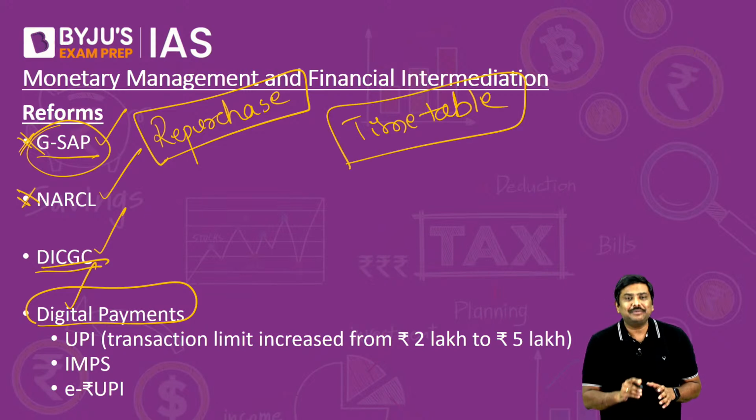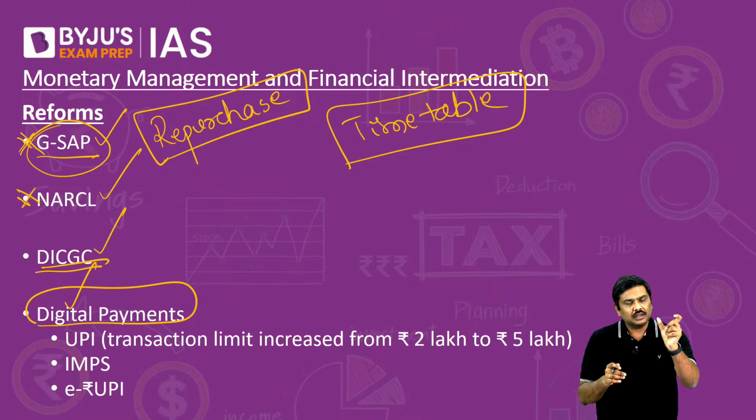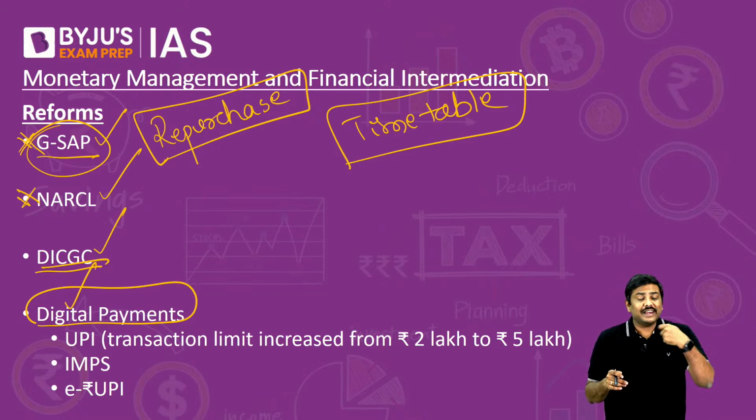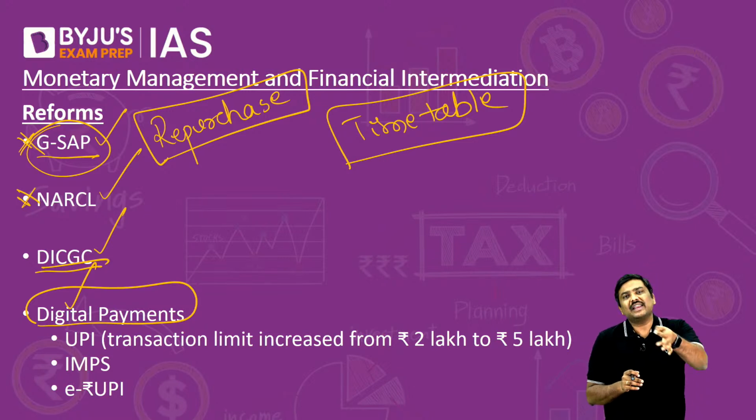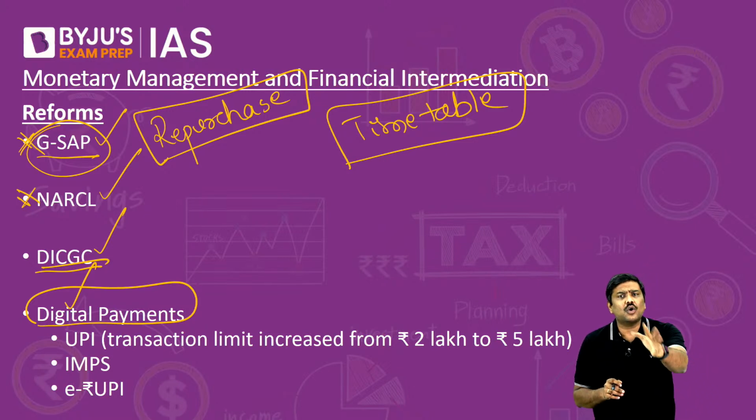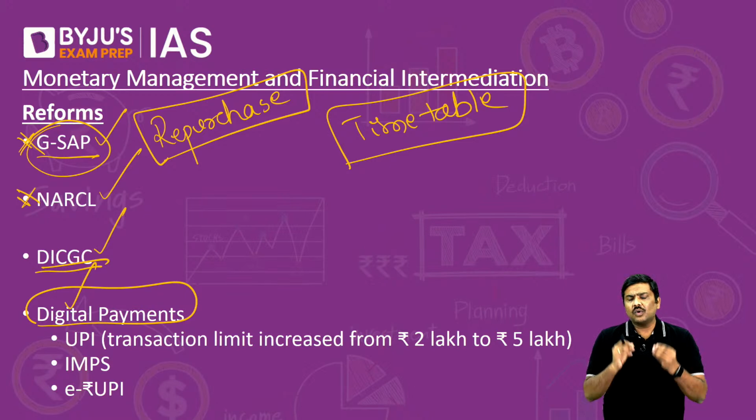What do you mean by the timetable here? RBI, for example, stated that in 1 quarter, RBI would be repurchasing 1 lakh crore worth of G securities. And under GSAP 2.0, RBI stated that they will be repurchasing 1.2 lakh crore worth of G securities. Now, what is the importance of this information?